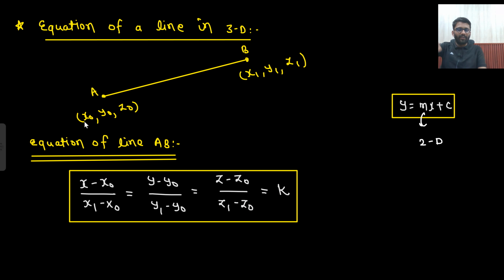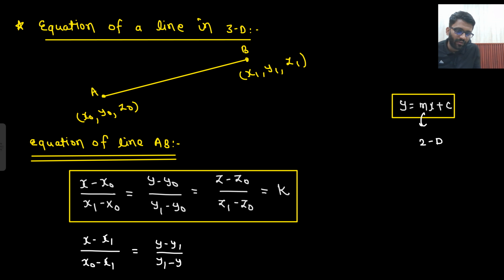Okay, x minus x naught divided by x1 minus x naught. If I write x minus x1, then I need to write x naught minus x1. If I write y minus y1, then I need to write y naught minus y1. And if I write z minus z1, then I need to write z naught minus z1, equals k.